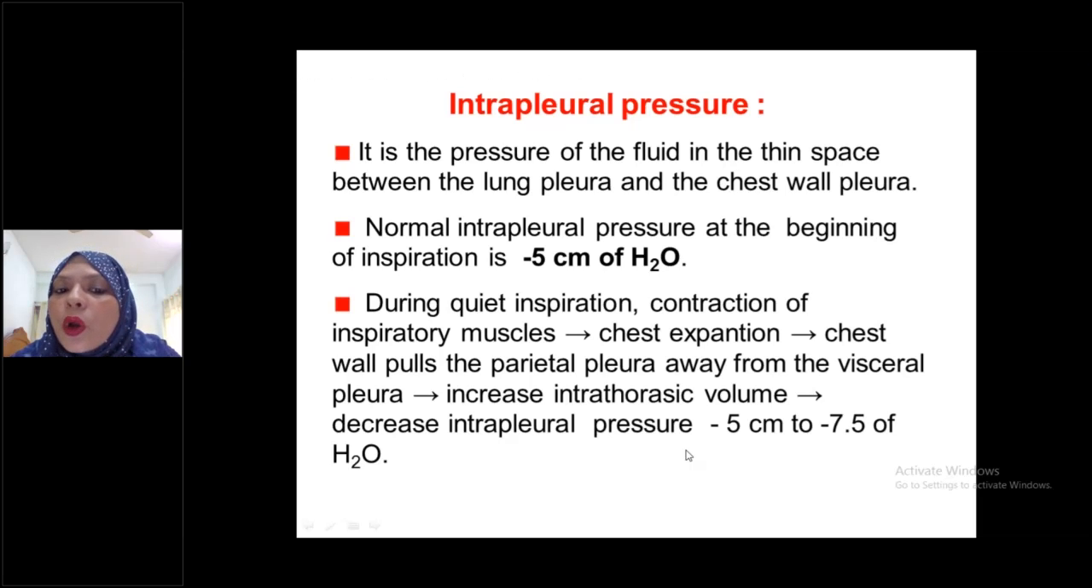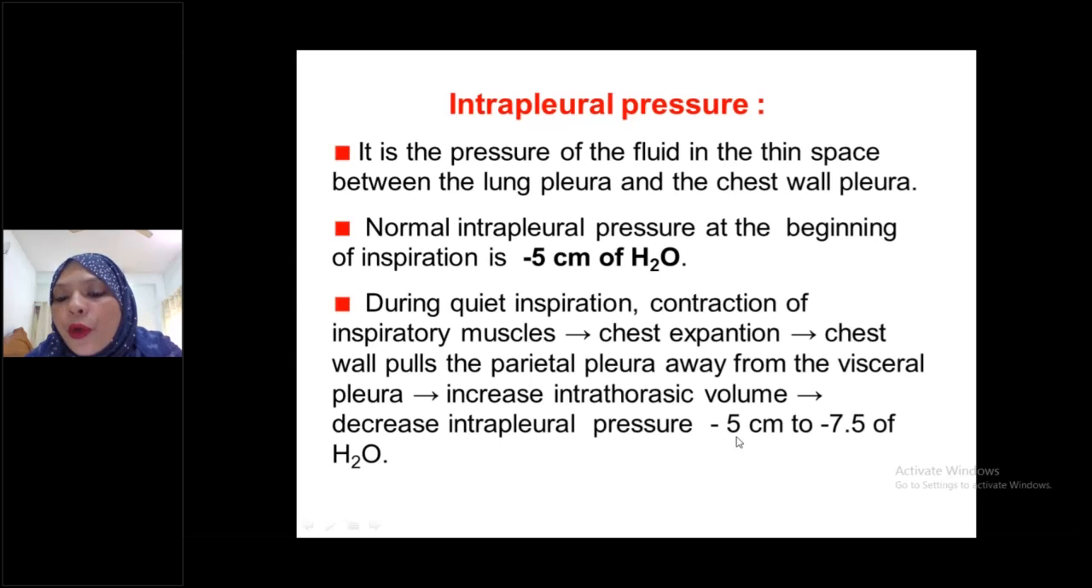Otherwise air will not enter into the lungs. You have to create more negativity. At resting condition, intrapleural pressure is -5 centimeter. During inspiration, when air enters from the atmosphere into the lungs, the intrapleural pressure decreases, that is, it goes in a more negative direction.